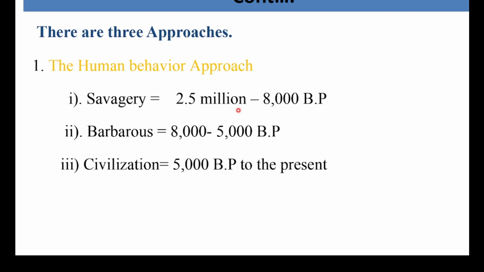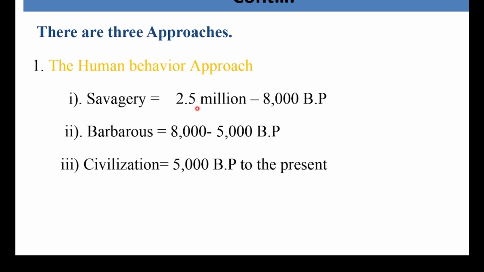Based on what? Based on the human behavior approach. So according to this approach, the history of humankind or the history of human beings is divided into three important periods. The first period is called Savagery. Savagery means from 2.5 million up to 8,000 before present.